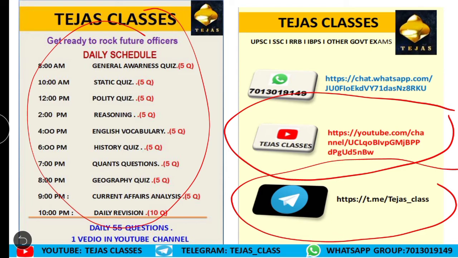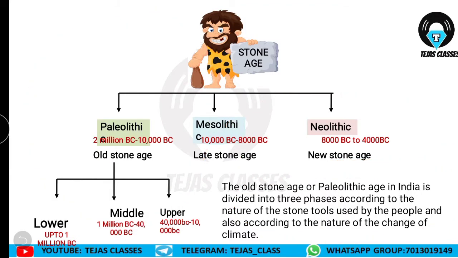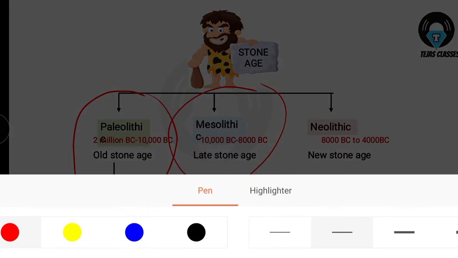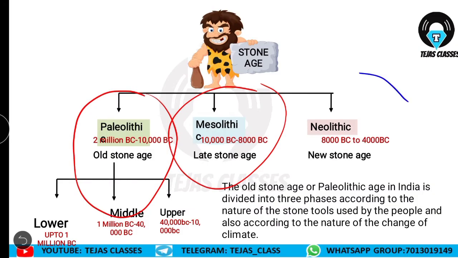See, in the first two videos we have seen the Paleolithic age and Mesolithic age. Now we are going to cover the Neolithic age. What is the time period? From 8000 BC to 4000 BC, the Neolithic period was there.